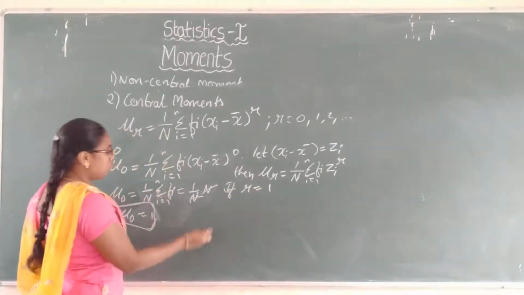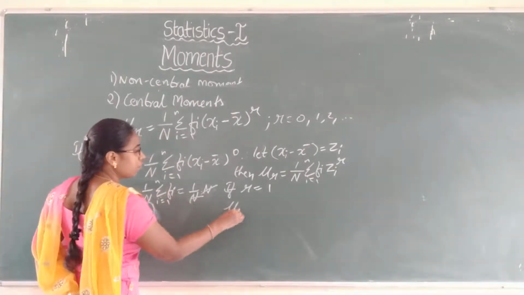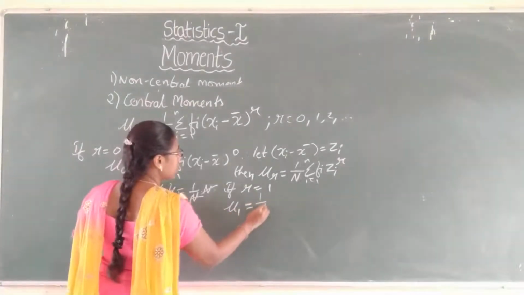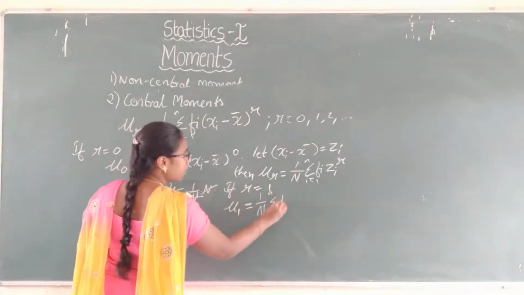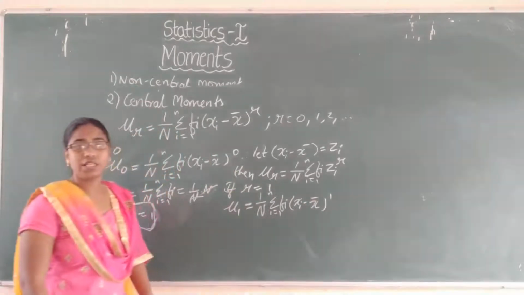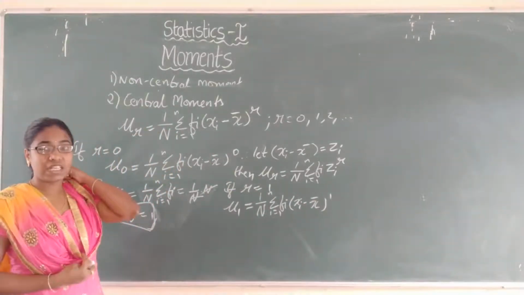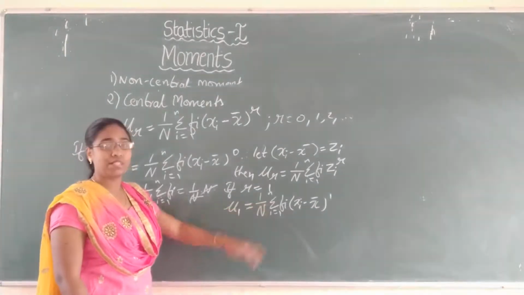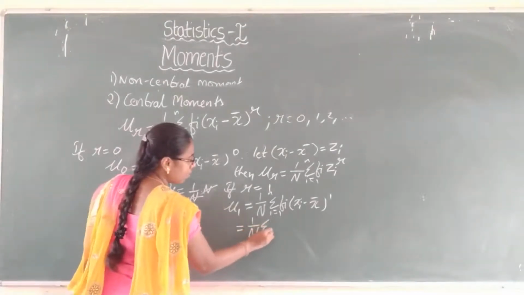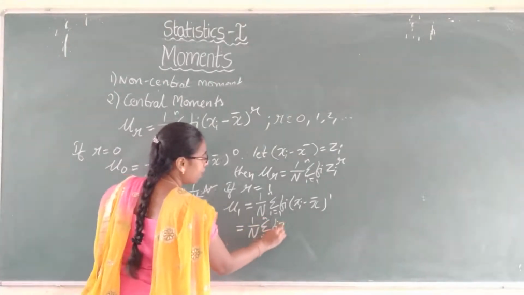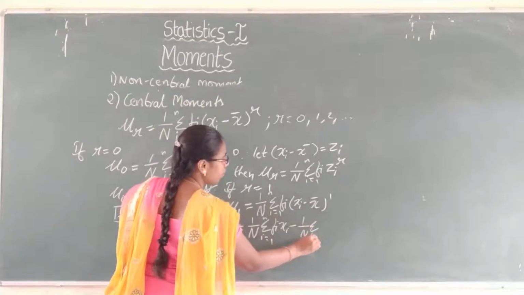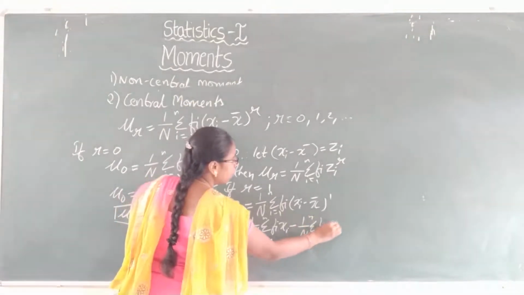If r equals 1, now write down the mu 1 value. Mu 1 is equal to 1 by n summation i equals 1 to n fi into (xi minus x bar) whole power r, with r equal to 1. We have seen in the arithmetic mean properties that this will be equal to 0. How? 1 by n summation i equals 1 to n fi into xi, multiplying this term inside, minus 1 by n summation i equals 1 to n fi into x bar.